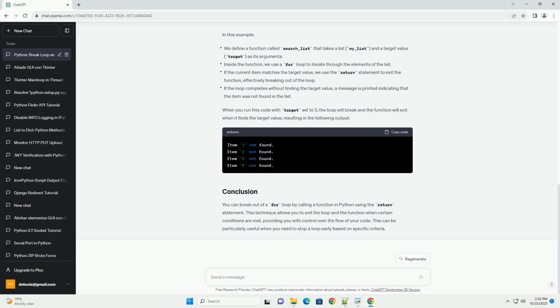You can break out of a for loop by calling a function in Python using the return statement. This technique allows you to exit the loop and the function when certain conditions are met, providing you with control over the flow of your code. This can be particularly useful when you need to stop a loop early based on specific criteria.